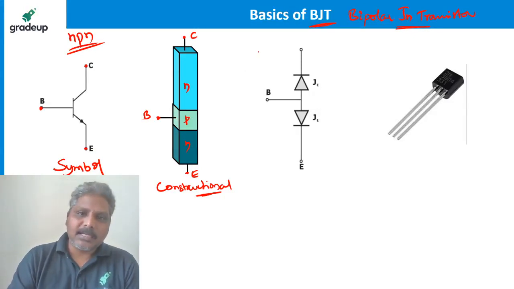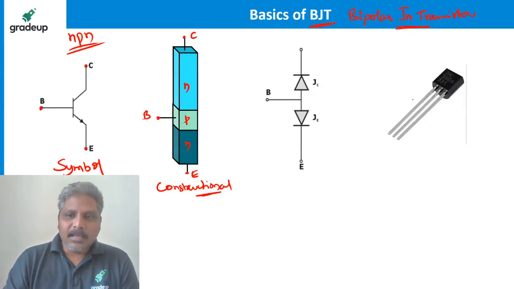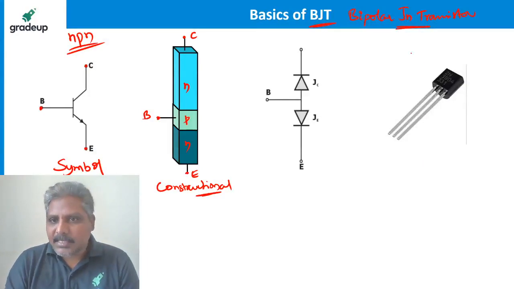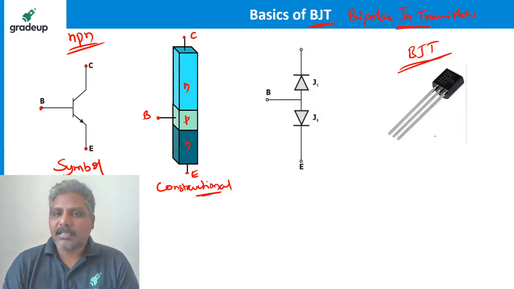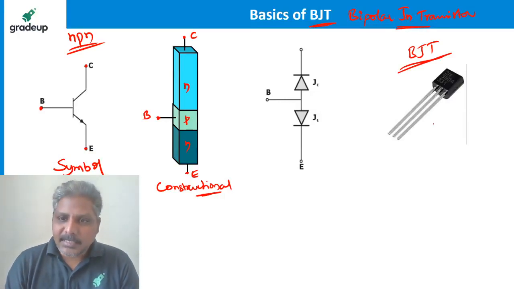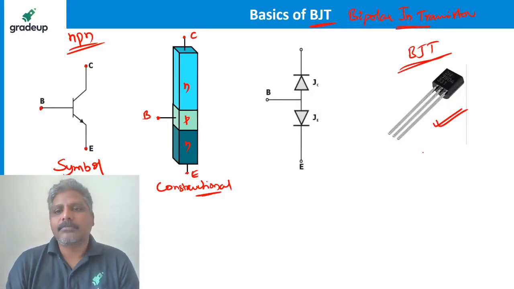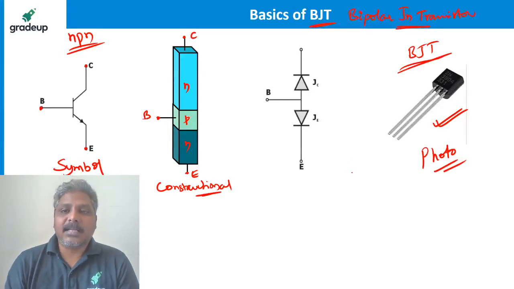Okay, that we'll see. This is how physically you can see the BJT after fabrication in daily applications. This is a photograph of a transistor, like I have shown for a diode every time.